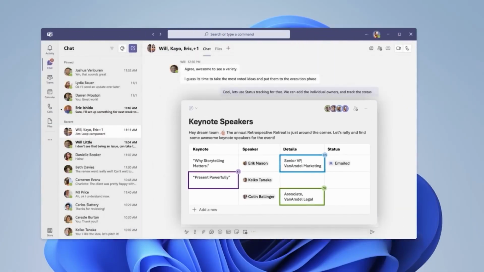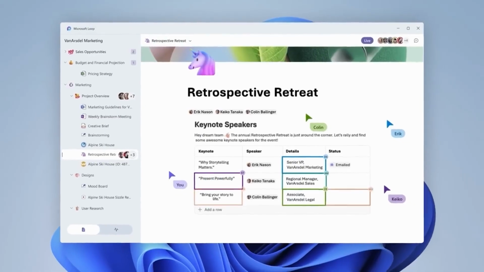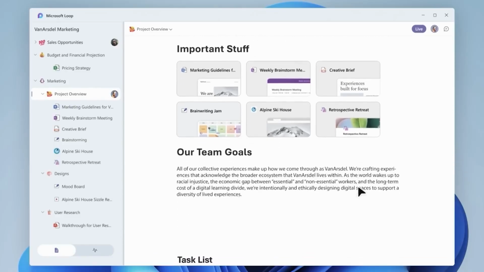Basically, all of these components have the magic of staying up to date regardless of where they show up. So once again, you could insert that table in a Teams chat, in an email, in a OneNote, in a Word document, and all of them will be up to date and in sync, so you always have the latest information.